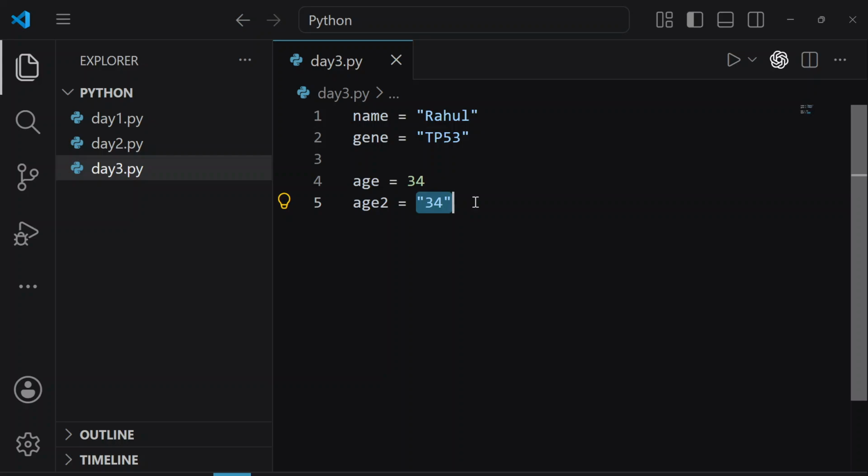Very good, Akshita. Here, this is an integer and here, this is a string. Anand, very good. Shifa, very good. Sayali, very good.